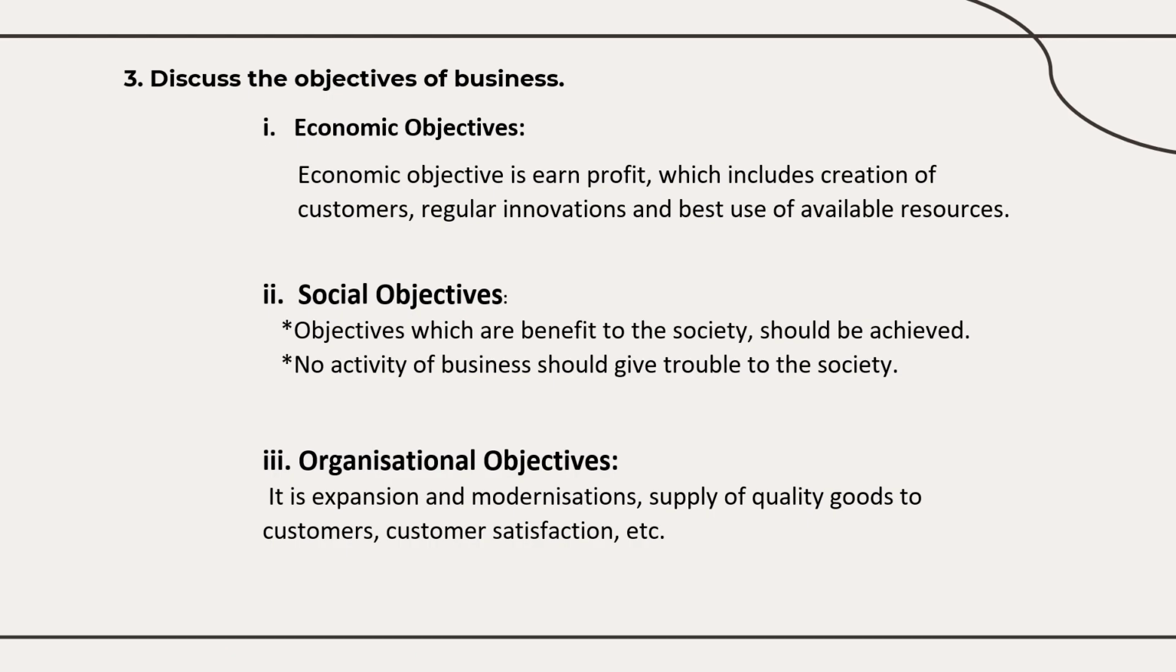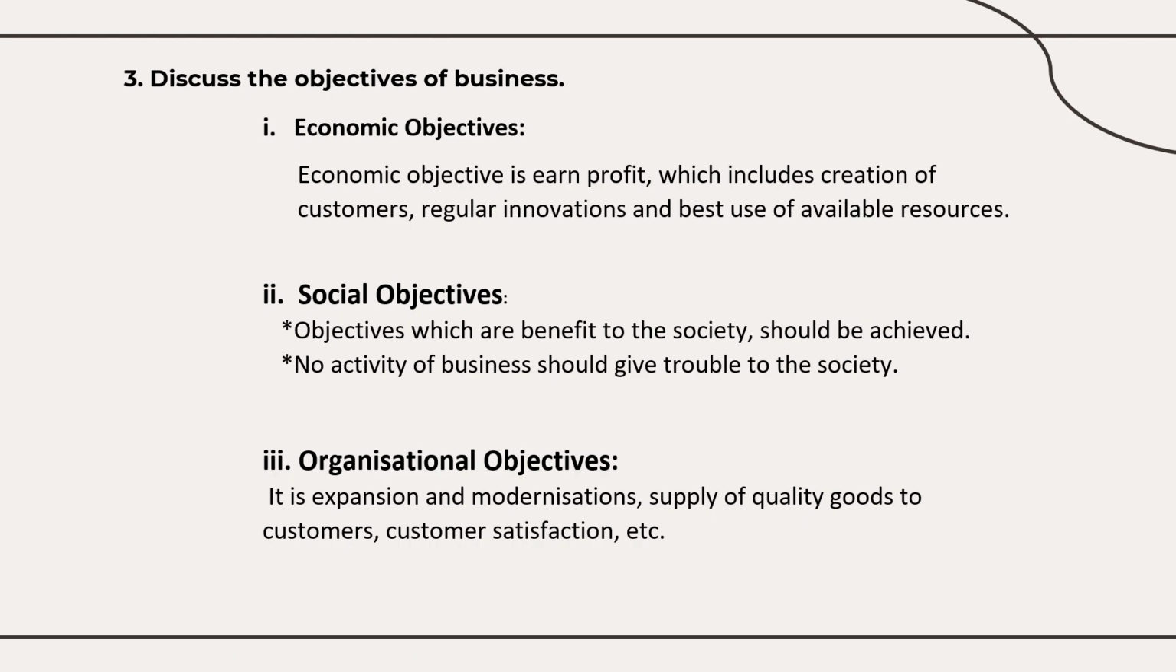Here I have taken 5 objectives. Economic means making money, earn profit. Business's main object is what? Prime object is what? To make money, to make profit, to earn profit. How to earn profit? That includes creation of customers. If you have more customers, you can make more profit. So how to attract the customers? You should have regular innovations. You should supply the goods with new innovations. You have to introduce innovations in your products, and you have to make the best use of the available resources.